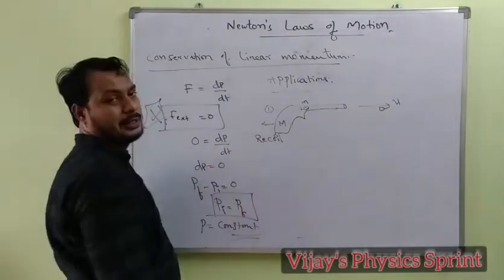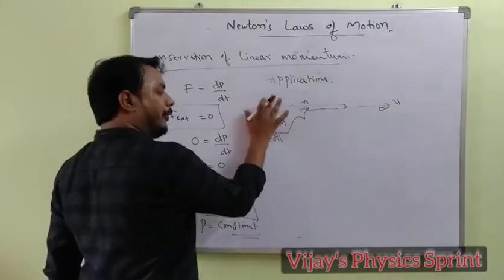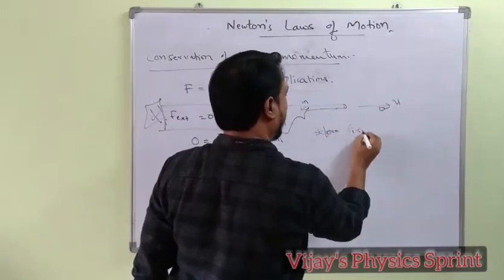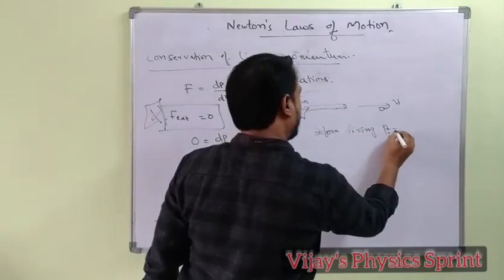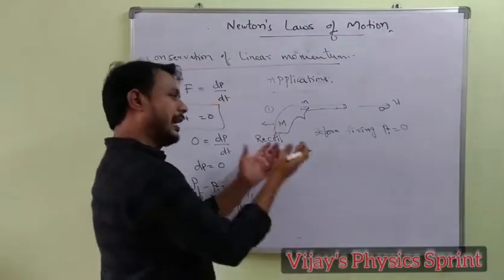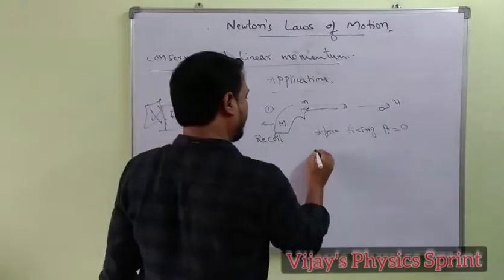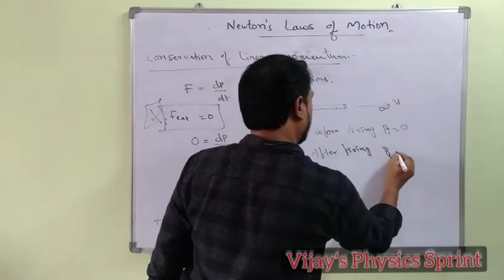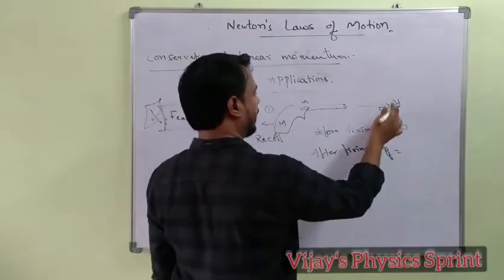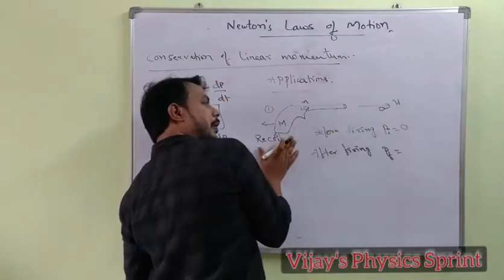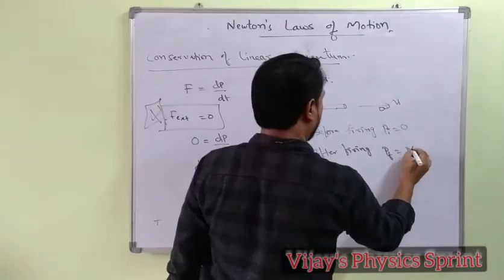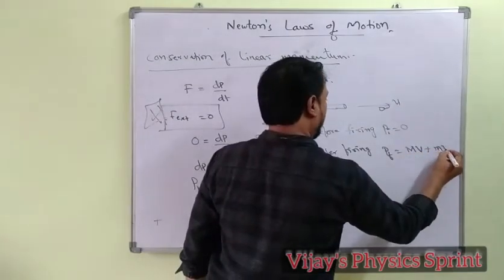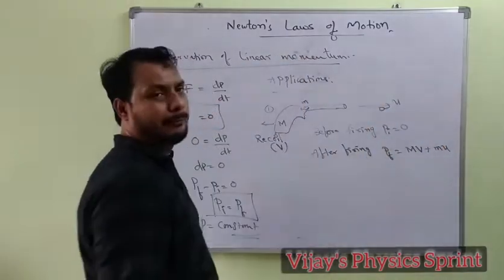What is the recoil velocity of the gun? See, before firing, the initial momentum is 0 because it is at rest, no firing. After firing, the total momentum is equal to the momentum of the bullet as well as the momentum of the gun. That is M into V, where V is the recoil velocity of the gun, and the momentum of the bullet is mu.